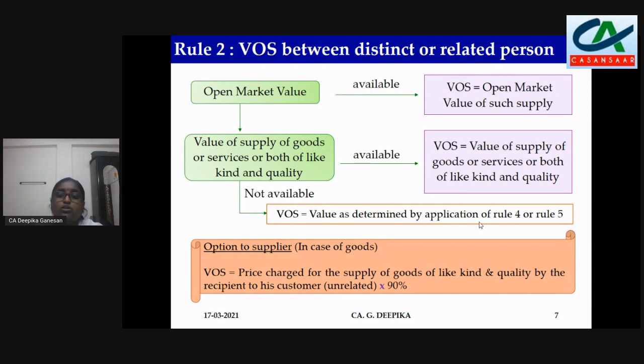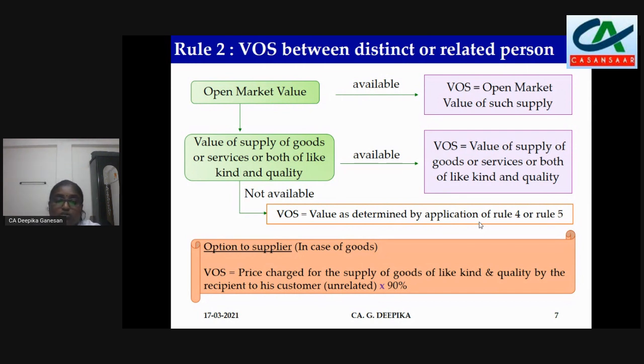Say that the recipient got goods from supplier 1. Now we don't know the value. Supplier 2 has supplied the same goods, say at 4,000. Now those goods he is going to sell to his customer who is unrelated for, say, 4,500.